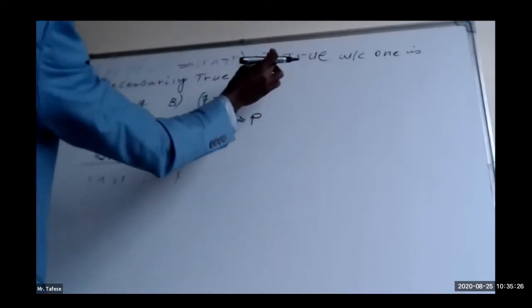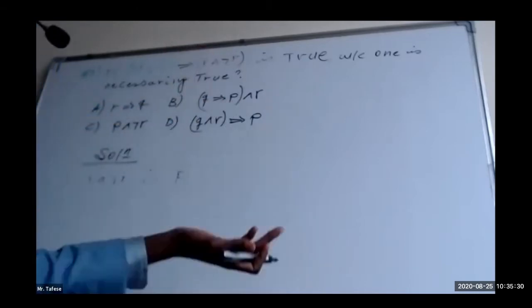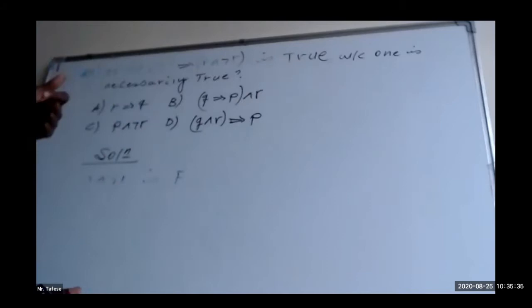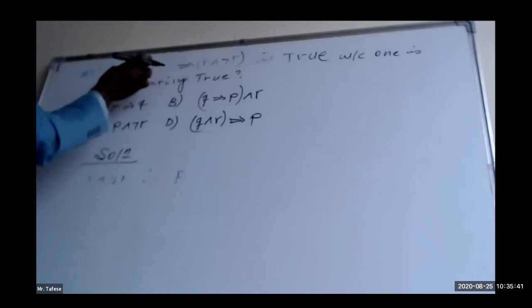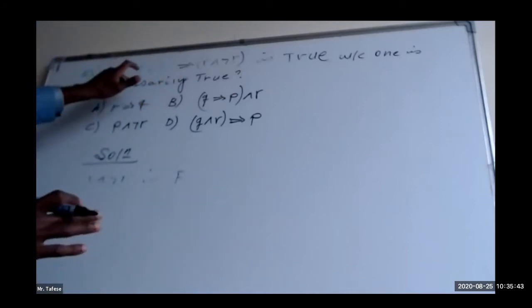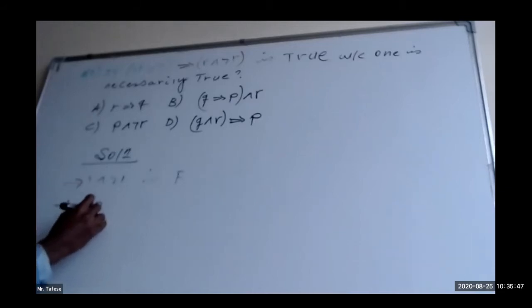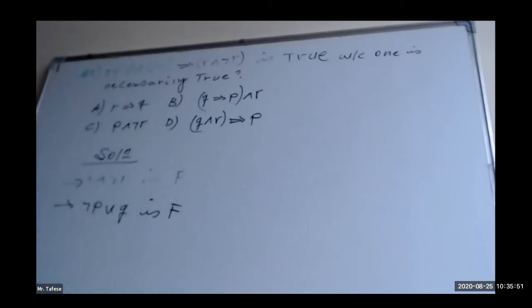But if the first one is false and the second one is false, false implies false will be true. This is the only option that we have. Therefore, negation of P or Q is surely false.